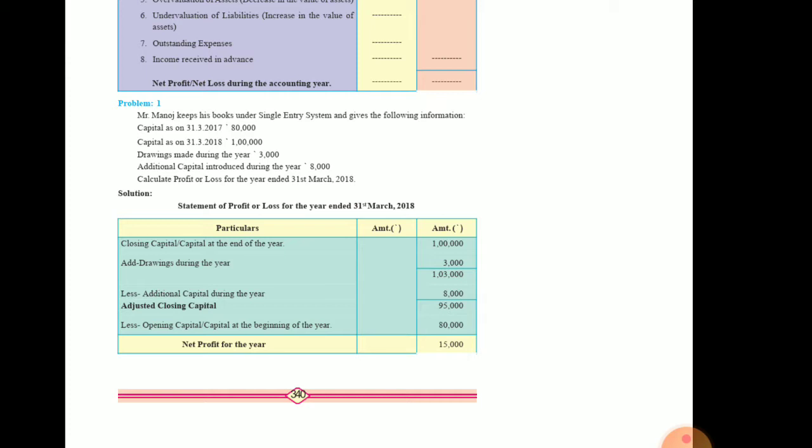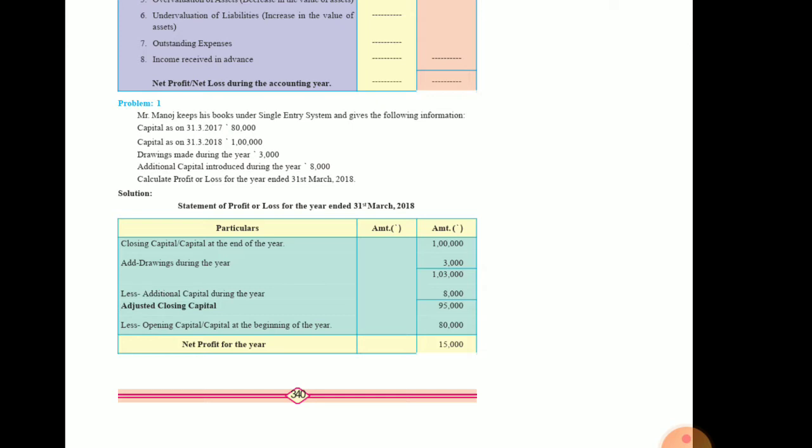In statement of affairs you require to find out the opening balance and the closing balance, and after you find out the opening balance and the closing balance, the next step is to prepare profit and loss for the year ended. You have to prepare profit and loss account. Now in single entry system, for finding out the profit and loss, statement of affairs is very important, because from there you will be able to get the opening and the closing balance.